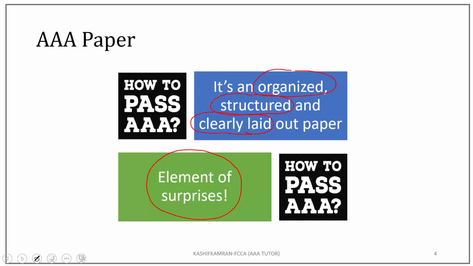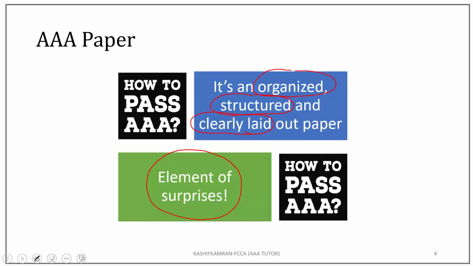And whatever you can do in the last 15 to 20 minutes on that element of surprise, do it. But the element of surprise will be from your syllabus, definitely. What is an element of surprise? I will be giving you a very good definition of it in my session today. But my concern here is that a lot of the time students become stressed in the exam hall just because of 5 to 10 marks which they have never seen in a past paper.